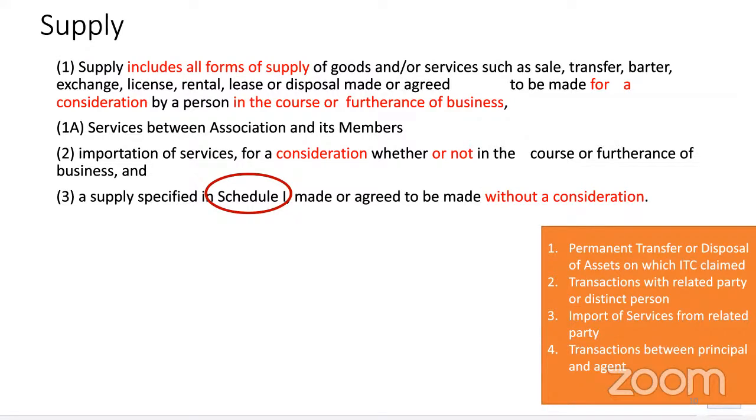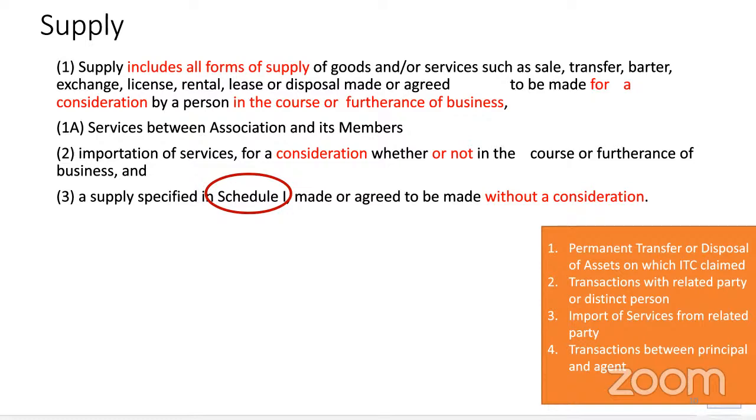Now, I purchased something at 1 lakh, but I have not claimed input credit. I sold it at 60,000 rupees. Am I required to pay GST? I have not claimed input credit. Yes, sir, still I satisfy 7(1)(a): supply, consideration, business. The law is not bothered about whether you have claimed input credit or not. Input credit was your benefit.